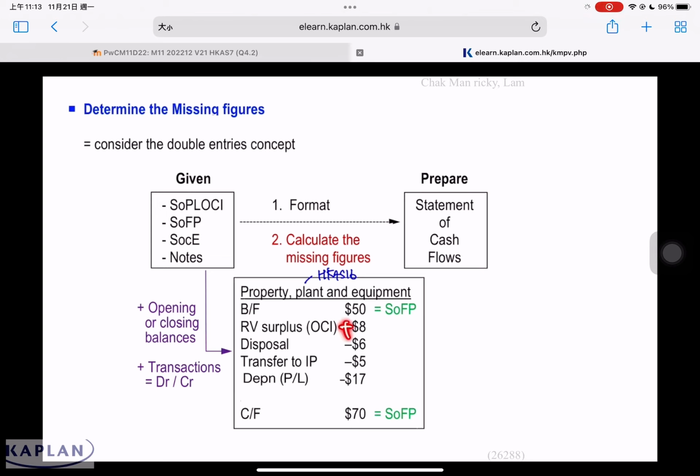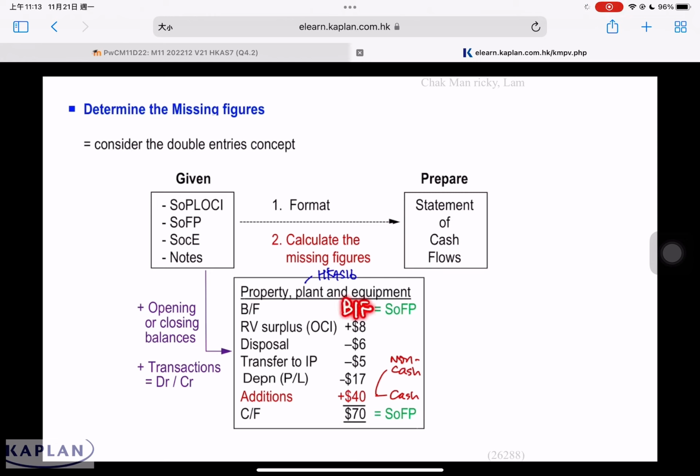After putting in all the plus and minus, when we talk about plus minus, it means the debit and credit to this account, there will be a balancing figure in this case, equal to a plus of 40. If the question is silent, I assume this is considered as additions. During the year the company increased the PPE, we need to know whether this increase of PPE is cash or non-cash. If it's non-cash, the question has to tell us. Otherwise, it's cash.